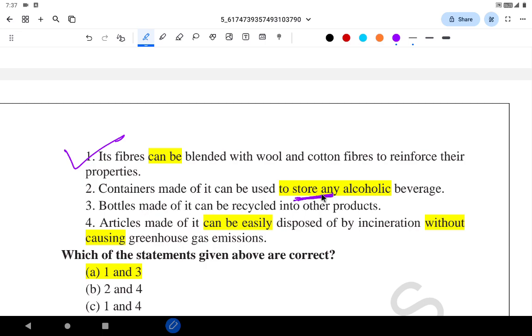Any alcoholic beverage, no, any alcoholic beverage, there is a chance of them reacting with the bottle. So it's this extreme statement. Because of the word "any alcoholic beverage", the statement will be wrong.